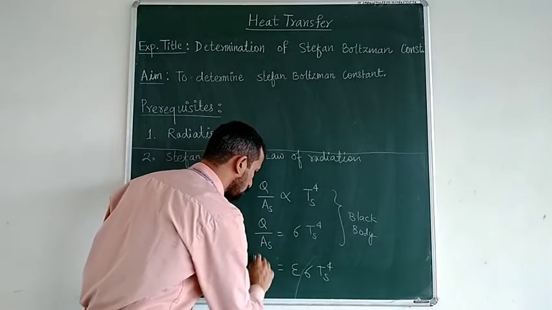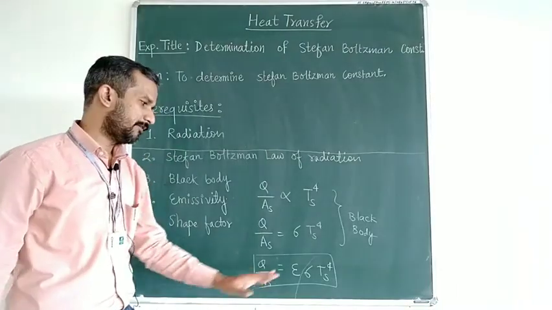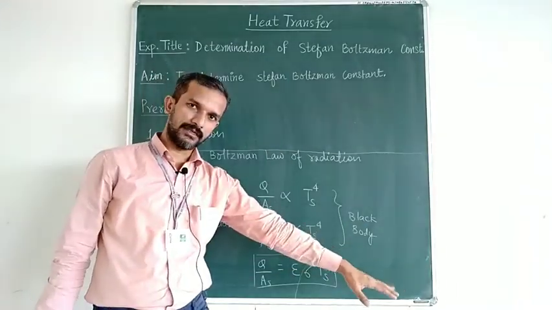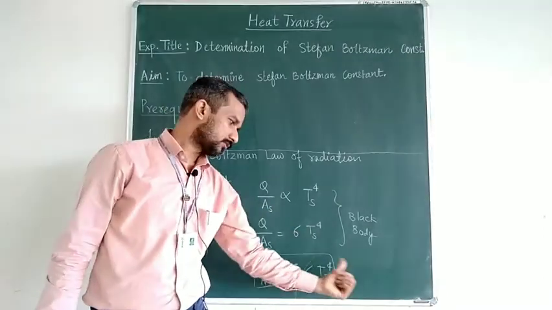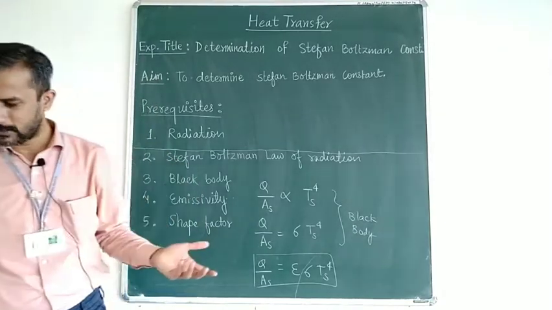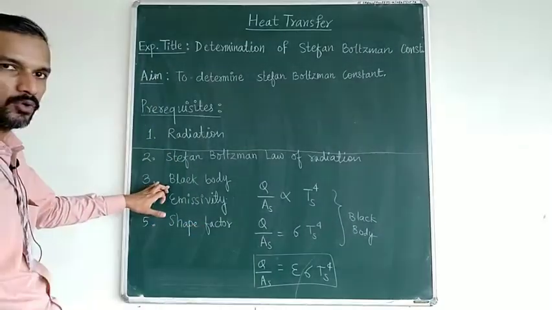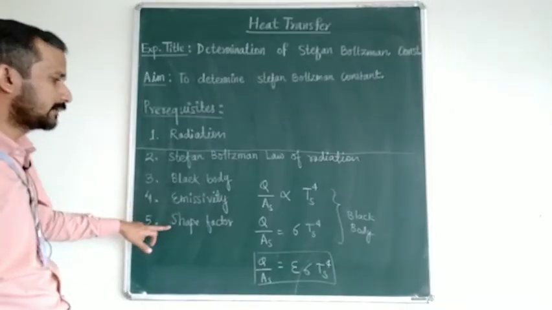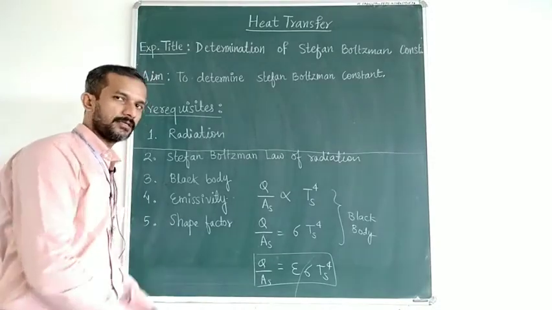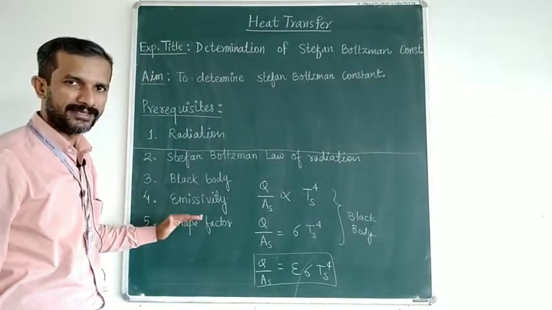So this is the final form of Stefan-Boltzmann law for any particular substance if it is radiating in the vacuum. If there is another substance there, it will also radiate back, so the form of the equation will change. So you must be clear about this during the theory lectures. As I said, you must be clear about black body, emissivity, and the concept of shape factor. So get these ideas clear, and it is expected that they shall be covered in the theory lectures.